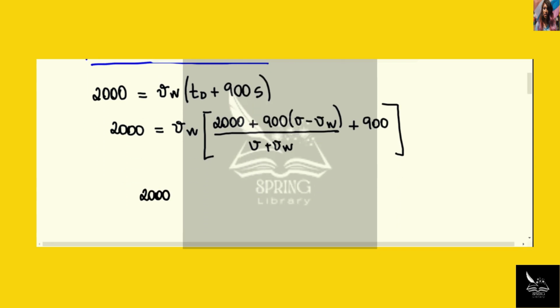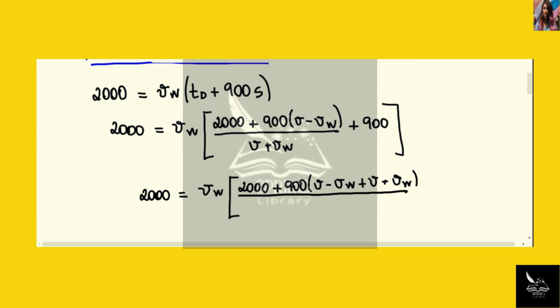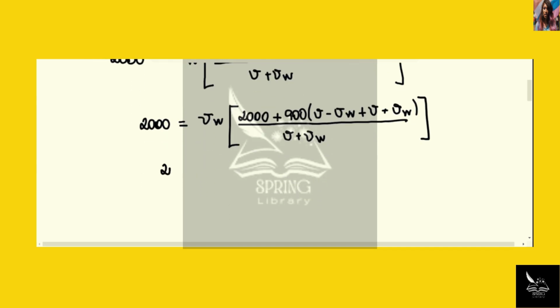So 2,000 is equal to vw times 2,000 plus 900 times v minus vw plus v plus vw, all divided by v plus vw. So 2,000 is equal to vw times 2,000 plus 1800 times v, divided by v plus vw.